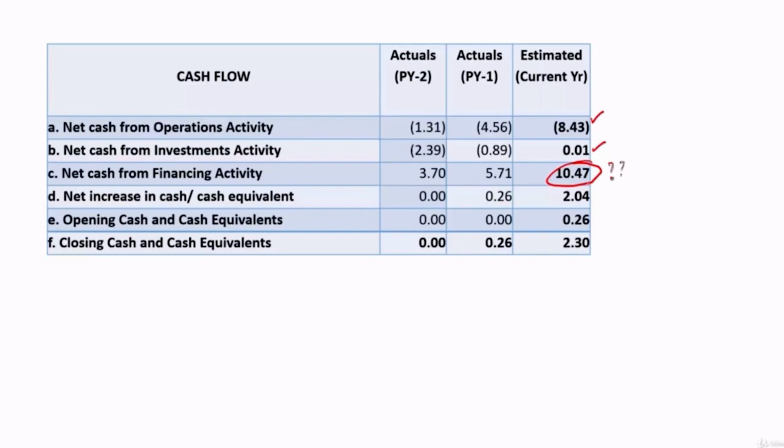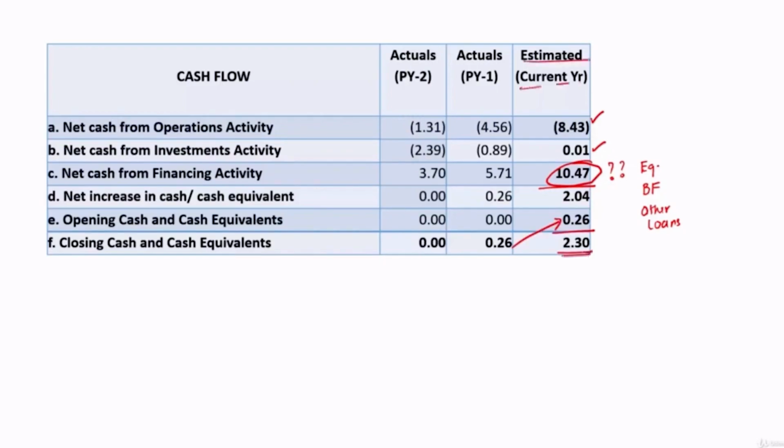So what are the sources? How much is coming from equity? How much is coming from bank financing? How much from other loans? All those have to be listed out here, and eventually if you total this, they will have 2.04 crore cash generated during the year. With that, if the opening balance is added, closing will be 2.3.